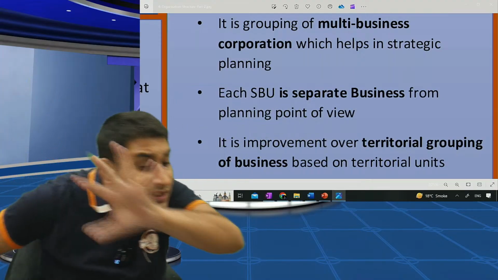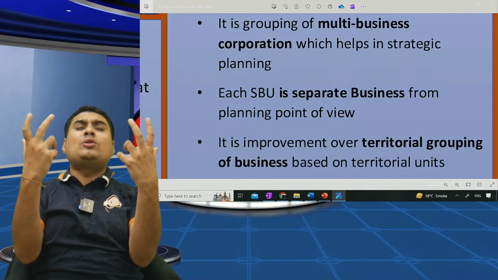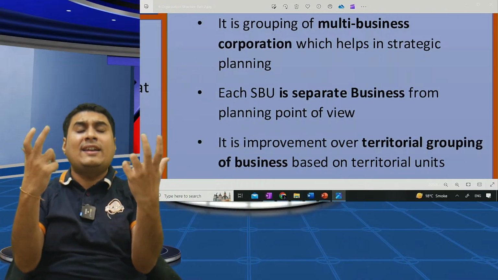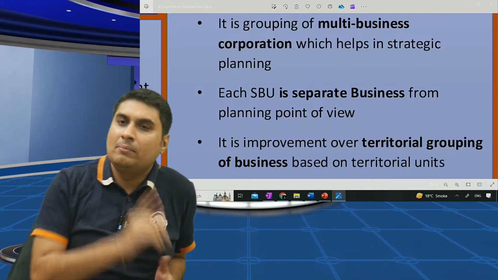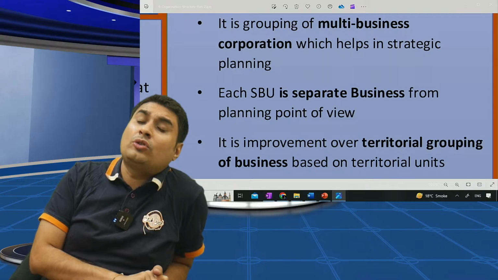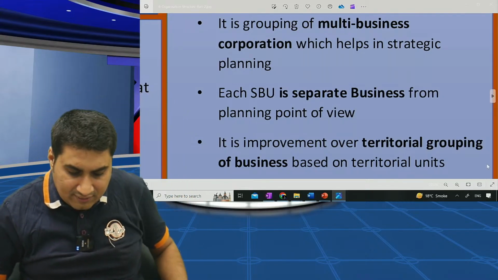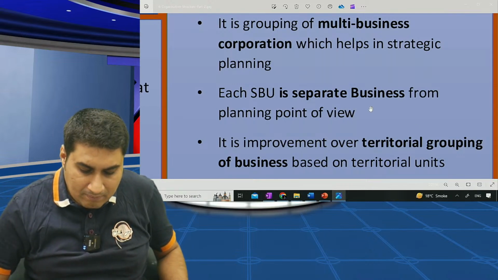Each SBU is a separate business from planning point of view. It is an improvement over territorial grouping of business based on territorial units. Learn till here. Multi-business corporation. Each SBU is a separate business. Improvement over territorial grouping. In all, B is coming, BCGB. B is done. 3B.